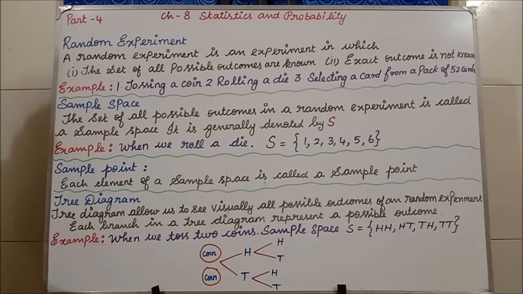First time you may get 1, second time you may get 4. So what are the possible outcomes in a single die? 1, 2, 3, 4, 5, 6. So 6 possible outcomes are there.